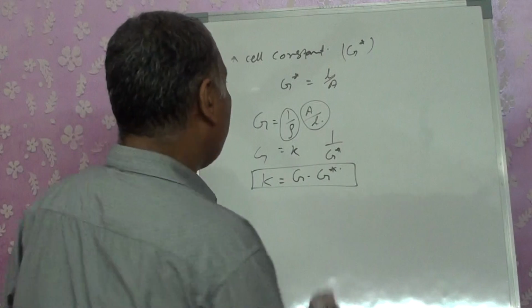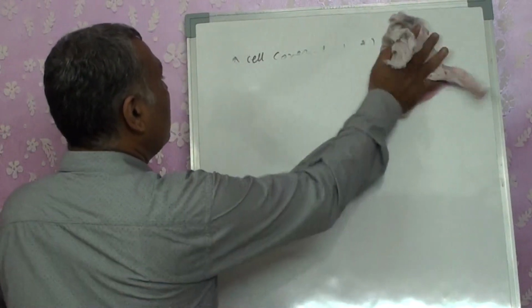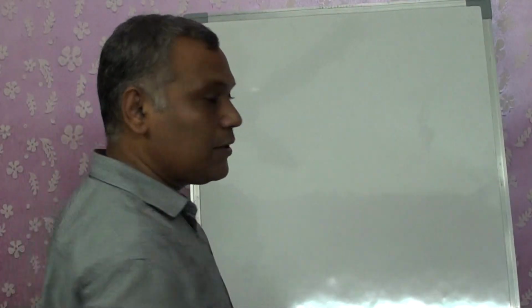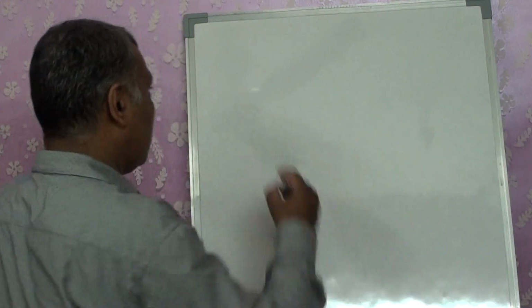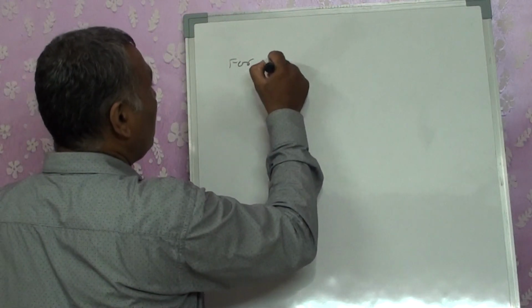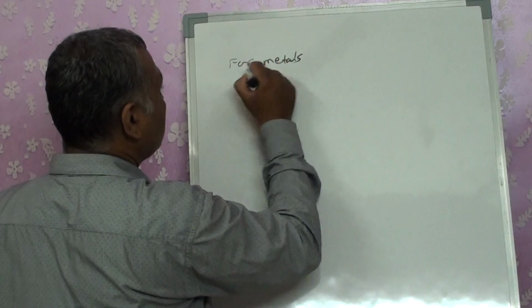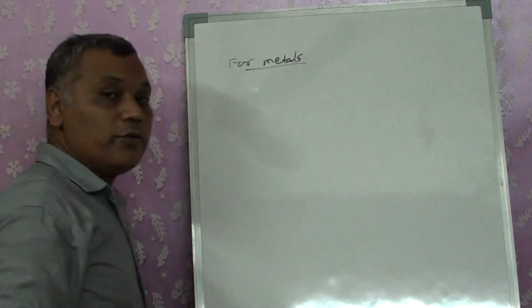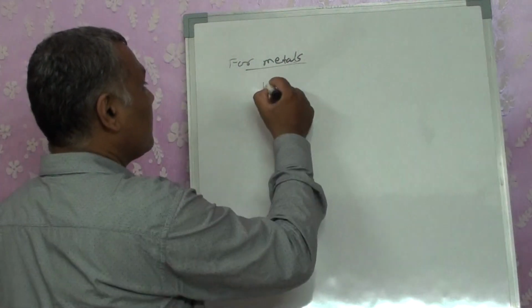Particularly when we are talking about the experiments to be done, the resistance or conductance in the solution, in the metals, for metals, it's measured by using a Wheatstone bridge.